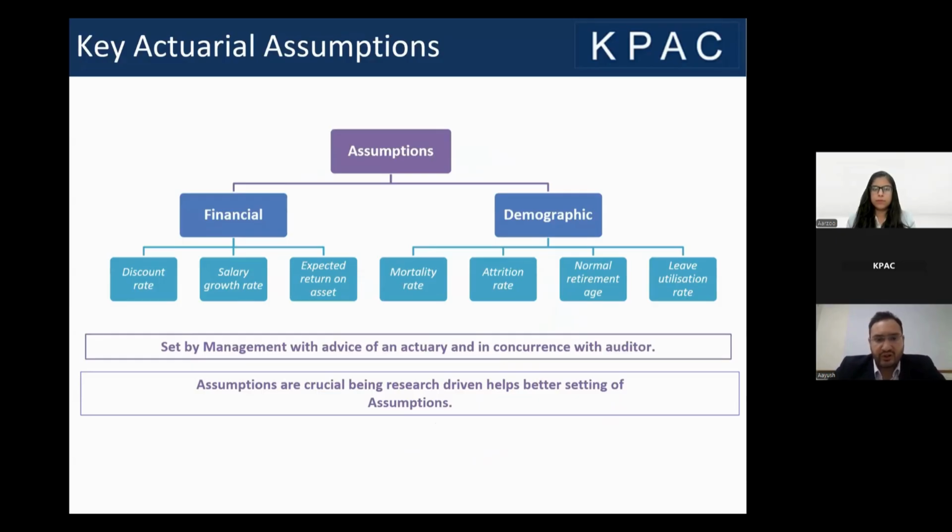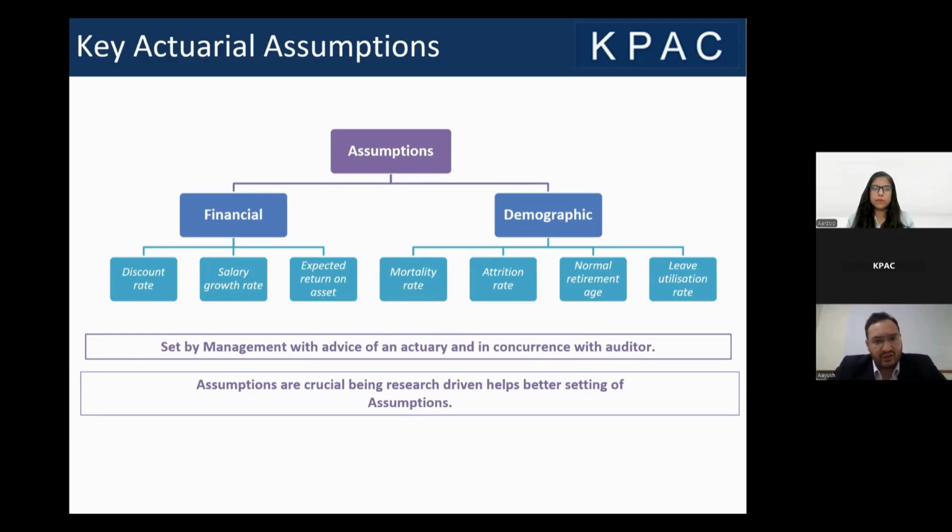However, when we talk about US GAAP or AS 15 valuations, there is a third assumption, the expected rate of return, which in IND AS 19 or IAS 19 reports is the discount rate, the opening discount rate. And on the demographic side, the assumptions usually comprise mortality rates, attrition rate, normal retirement age, and leave utilization rate. We will be understanding all these topics in the coming slides.